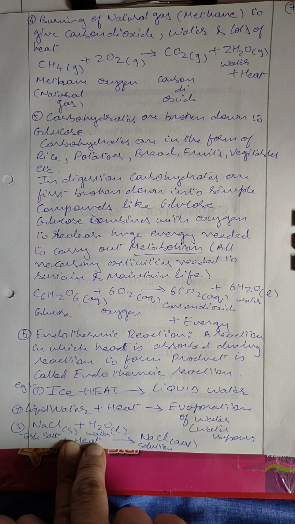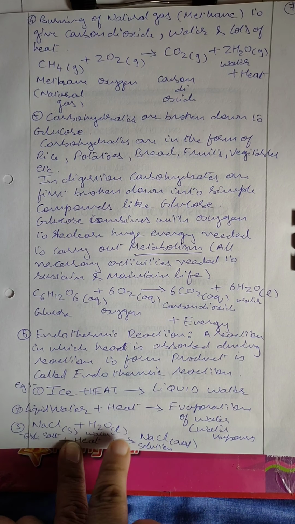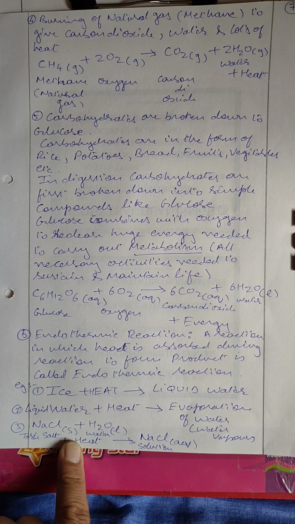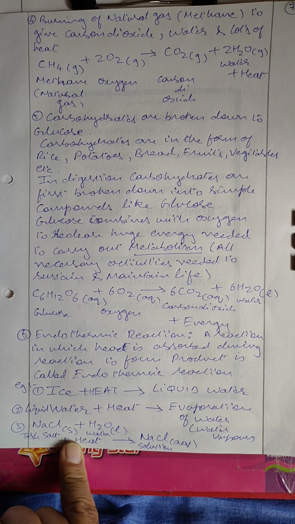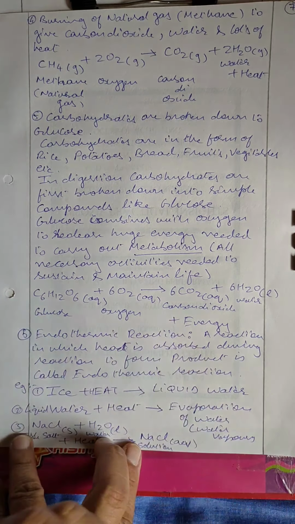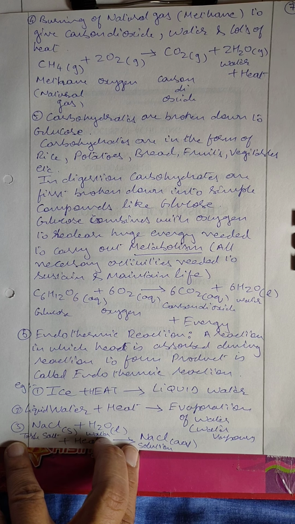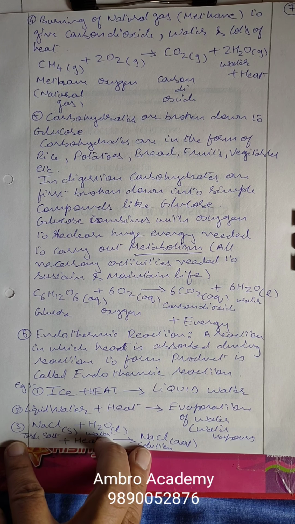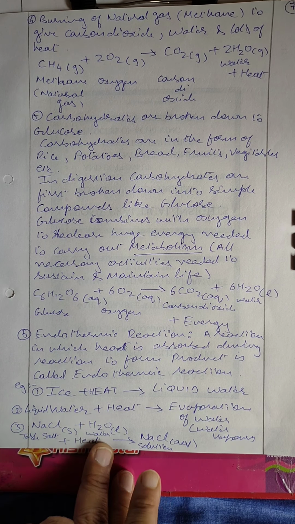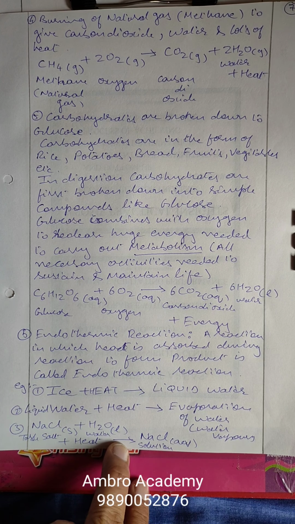So what I want is that you should learn all these reactions, because in the examination they may directly ask the reaction, like what is natural gas, and explain the reaction of natural gas with oxygen. Or they will say what is the reverse of photosynthesis. What happens when the glucose is broken down? So you need to write down these reactions. Or what do you mean by whitewash? Explain the process of whitewash. Or how calcium carbonate is formed. So whatever reactions we have learned today, make a chart of it, make notes of it. I am sending you notes also. Go through it. If you are having any difficulty, let me know.